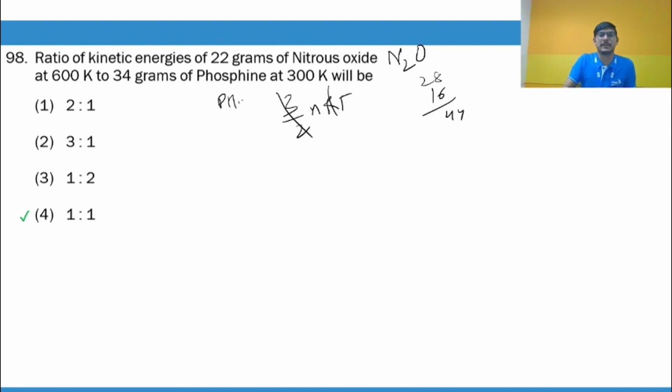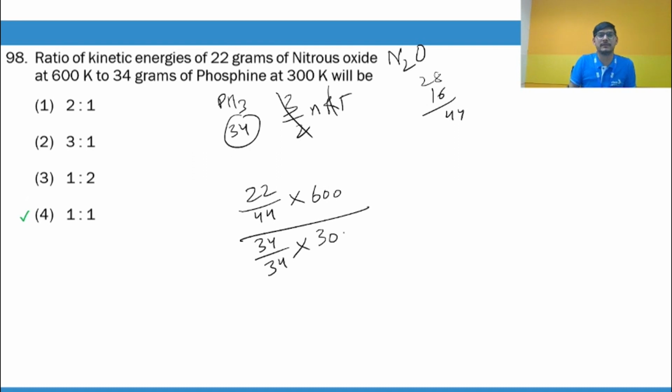For phosphine, PH3, it is 34. Then you can calculate: number of moles of nitrous oxide is 22 by 44 multiplied by temperature 600, divided by phosphine, 34 by 34 multiplied by 300. You can check, it's 300 by 300, so basically 1 is to 1.